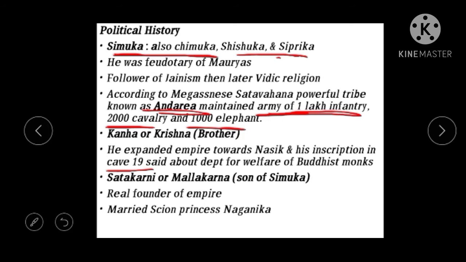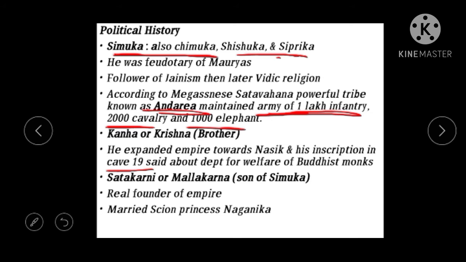From this inscription, we come to know that Krishna established a department for the welfare of Buddhist monks. For the welfare of Buddhist monks, Krishna established a separate department.